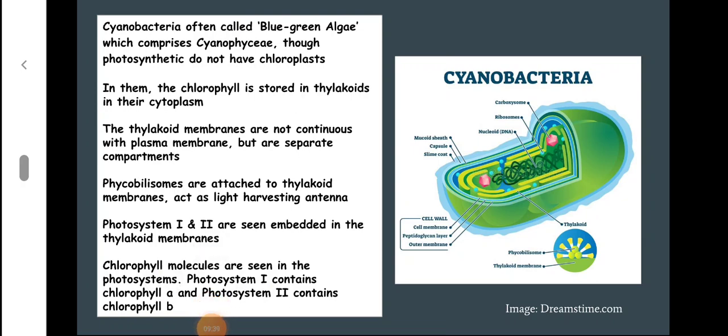Photosystem 1 and 2 are embedded in the thylakoid membranes, and we can see chlorophyll molecules in the photosystems. Photosystem 1 contains chlorophyll A and photosystem 2 contains chlorophyll B. So we can see both chlorophylls; predominantly chlorophyll A is seen in cyanobacteria, and also chlorophyll B.